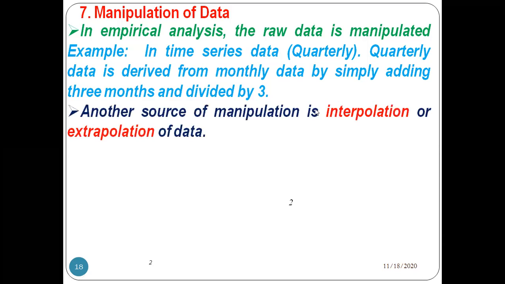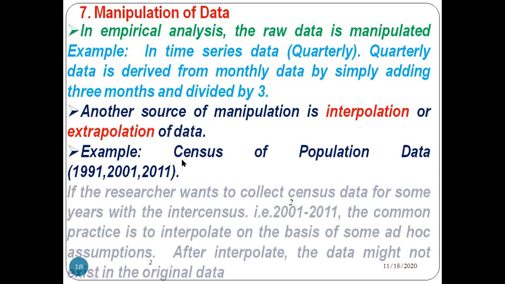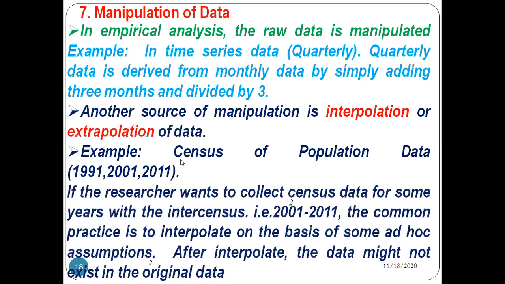Another source of manipulation is interpolation or extrapolation of data. For example, take census of population data. The government of India collects census data only once in 10 years, for example 1991, 2001, 2011.